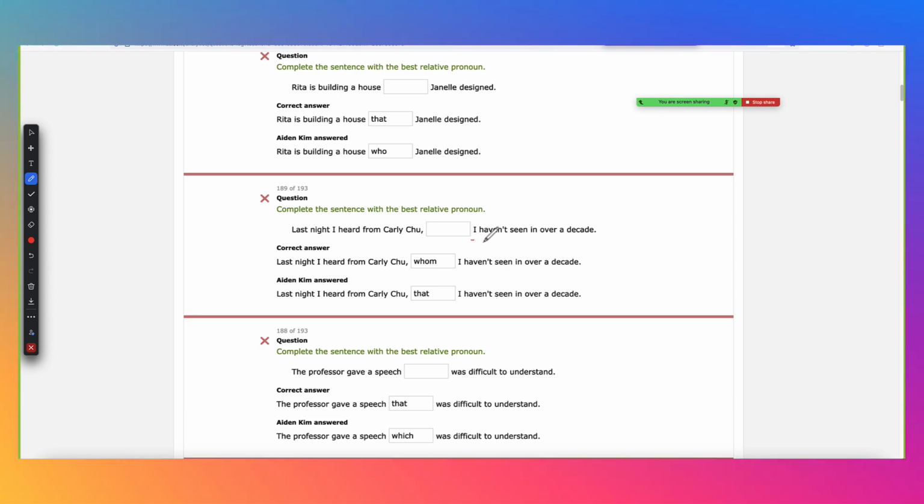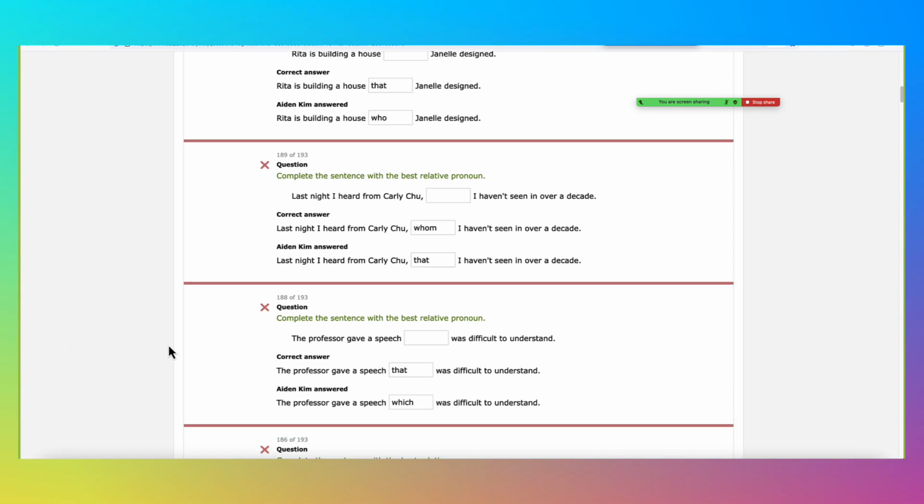The moment I see I, subject, verb, we're going to use Carly Chu as an object in the sentence: I haven't seen Carly Chu. Because Carly Chu is used as an object in the sentence that follows, you must use the word whom. You don't usually use that, and there's no comma in front of that. There are some rare cases, but under most circumstances, you will not put a comma in front of the relative pronoun that.